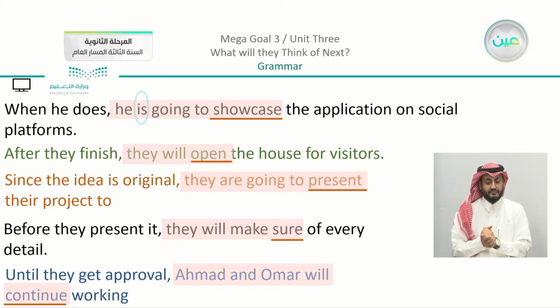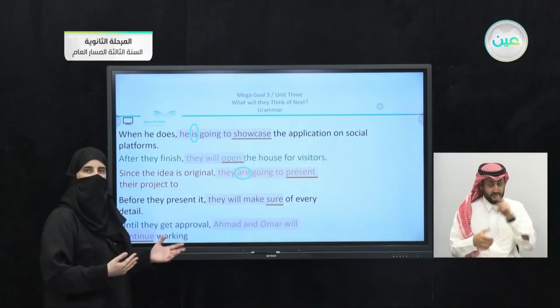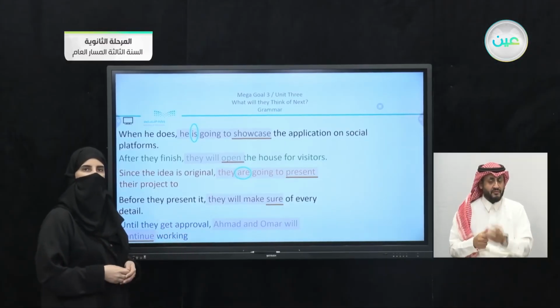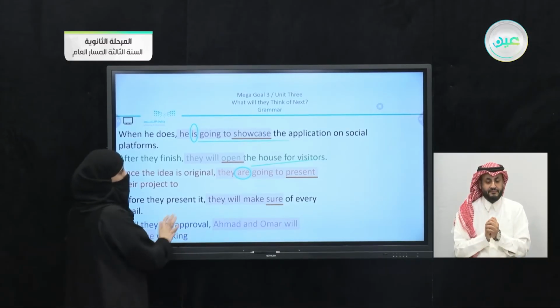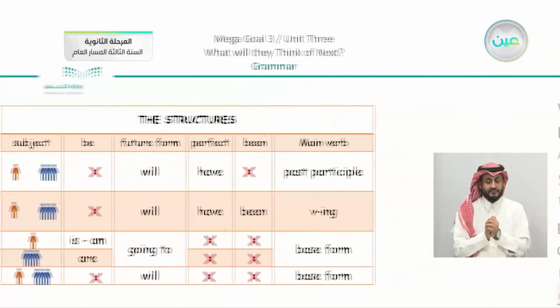So just to make sure that you use is and are correctly with going to, and if you just have will in the sentence, you do not need a helping verb. Okay, so we have verb to be.